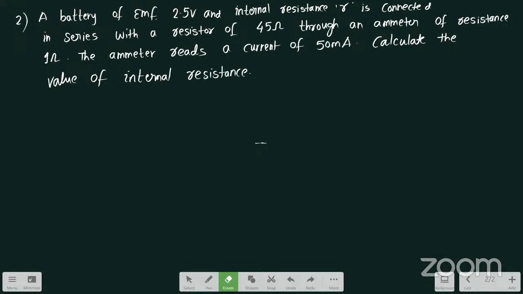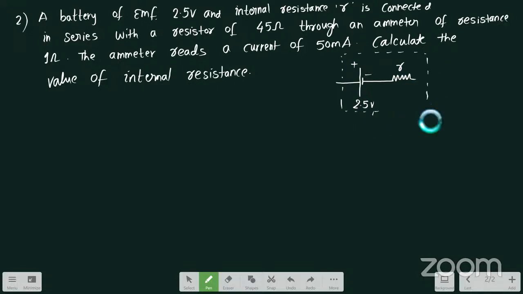So see here. Let us first of all draw the diagram for this. The circuit diagram will become something like this. Here assume that there is a battery. This is positive potential, this is negative potential. The EMF of this battery is 2.5 volts. Inside a battery, there will be one internal resistance. I am representing that internal resistance with R.